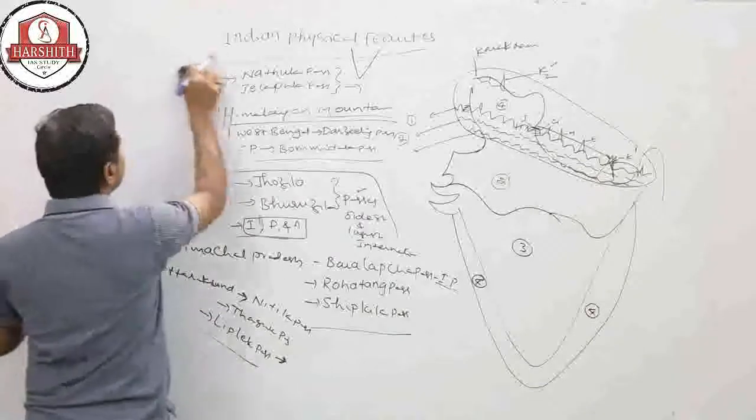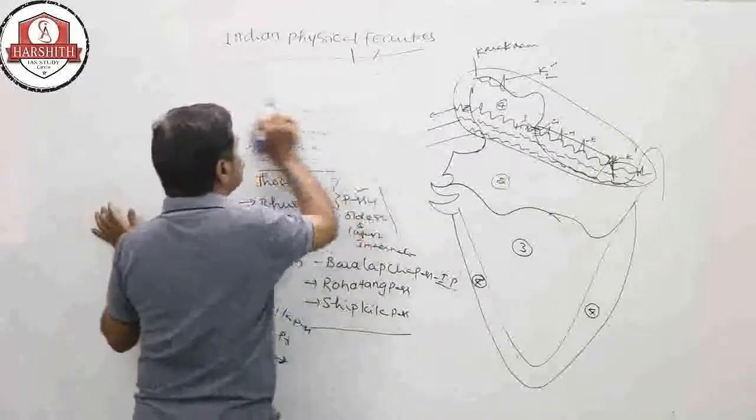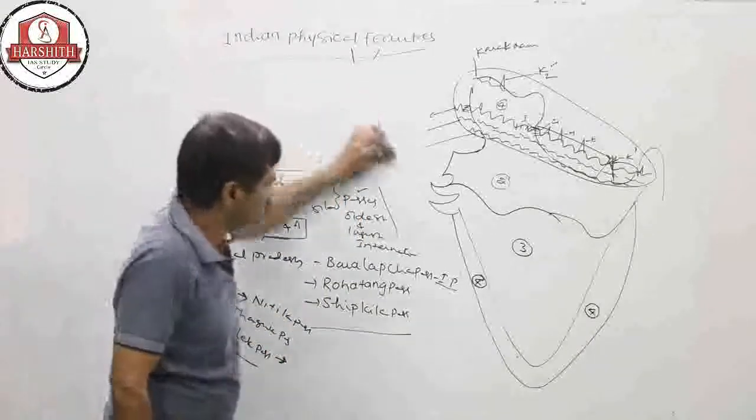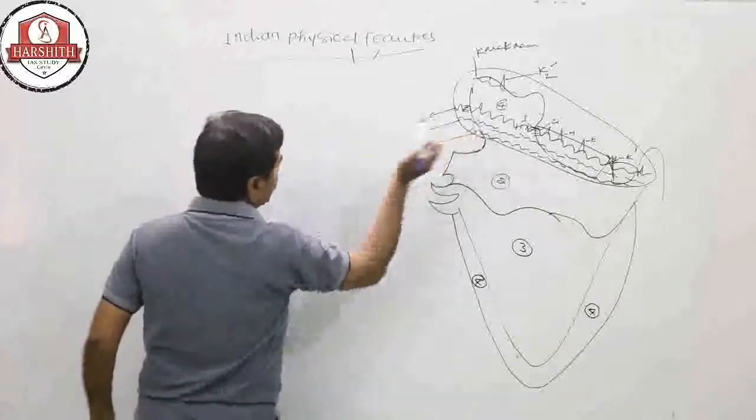So next, after Himadri, the Himalayan mountains, right? Second after Himadri, Himachal.